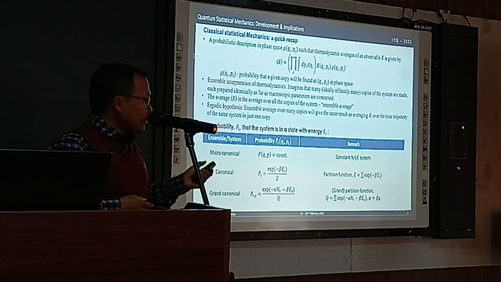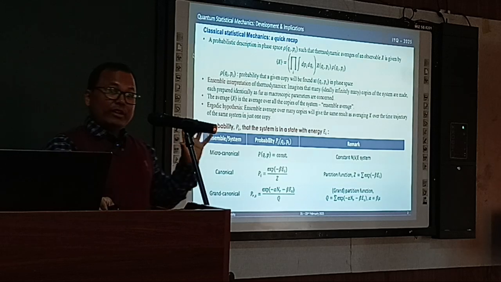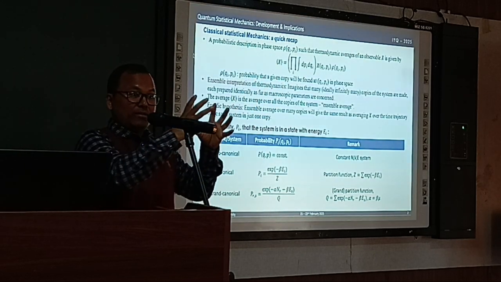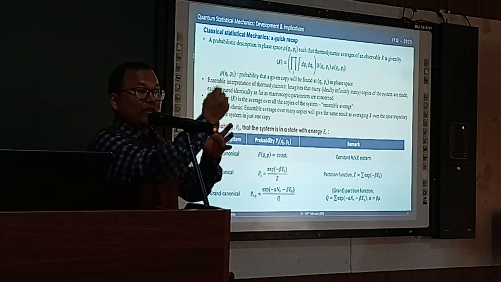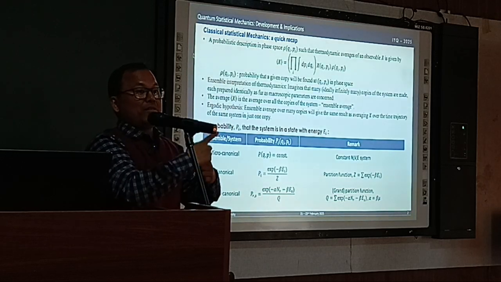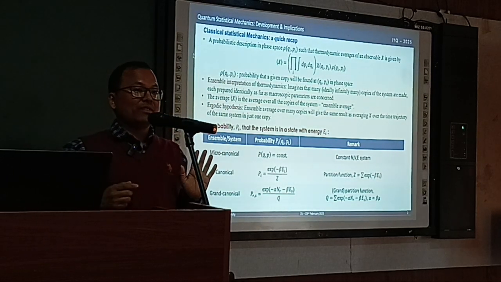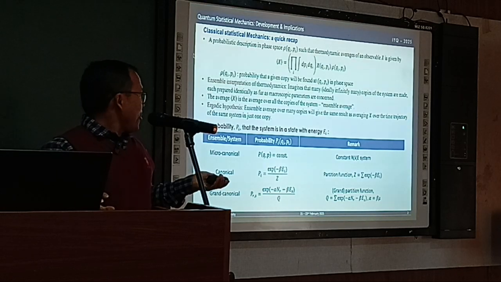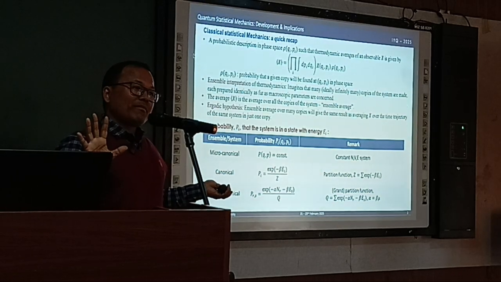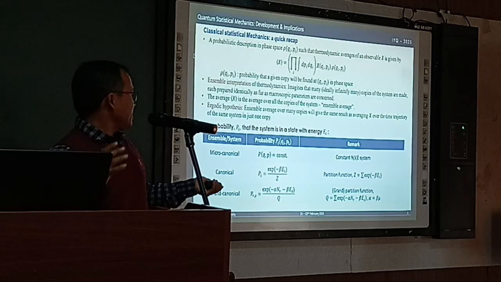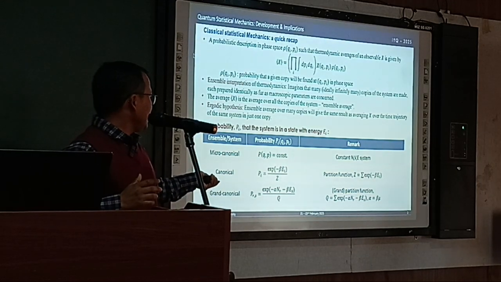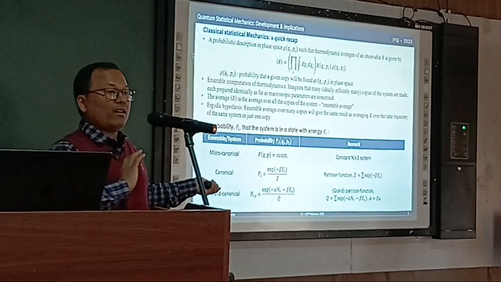Now in a thermodynamic system, we can have a system which also allows exchange of particles with the surrounding. That system is a grand canonical. In that case, the same question: what is the probability that a system is found at energy state Es and number of particle state defined as Nr?